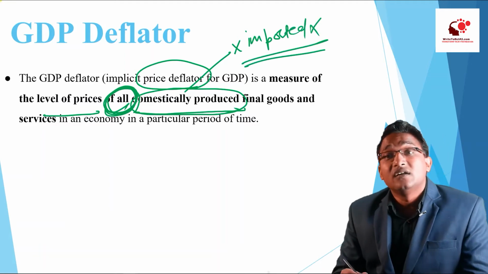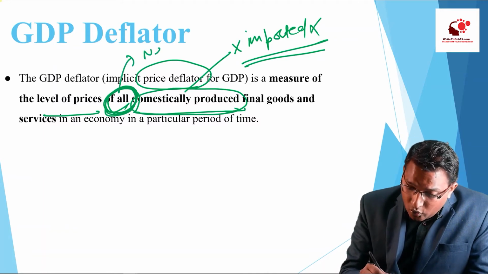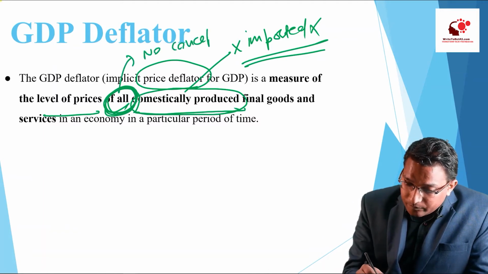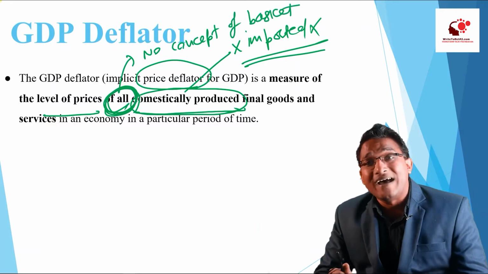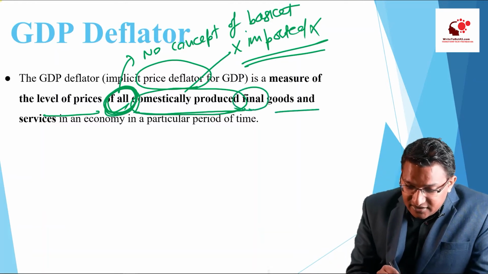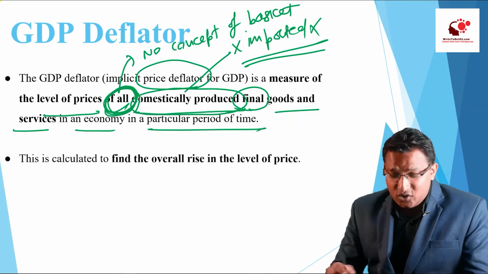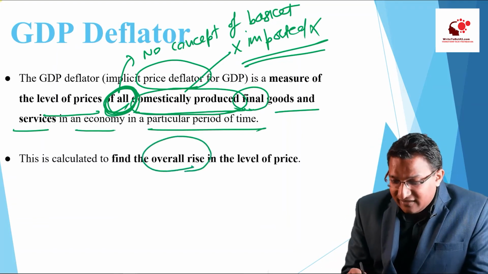It does not consider the imported goods and services. When I say all, it means there is no concept of a basket in the GDP deflator. This is calculated to find the overall rise in the level of prices.